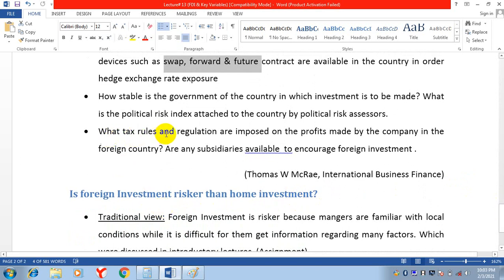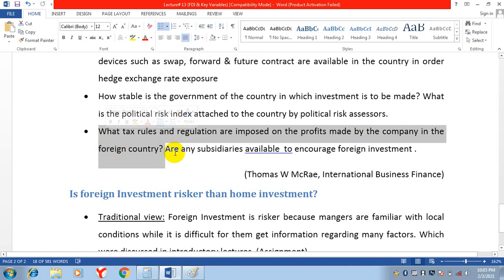What tax rules and regulations are imposed on the profits made by the company in the foreign country? When profit is made, what are the tax regulations for foreigners? What percentage will be deducted as tax in the foreign country?